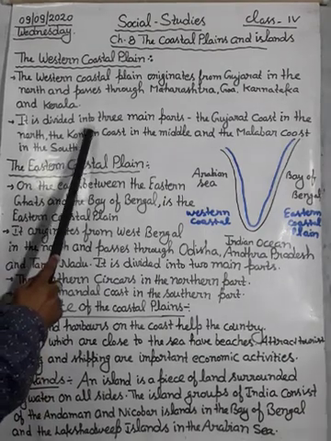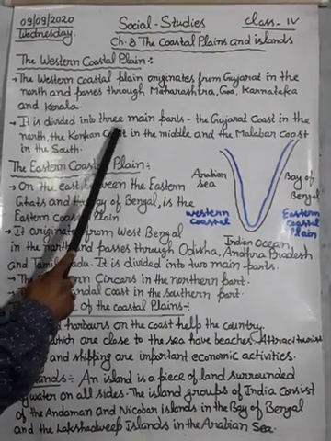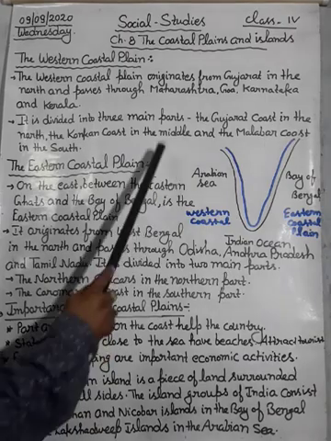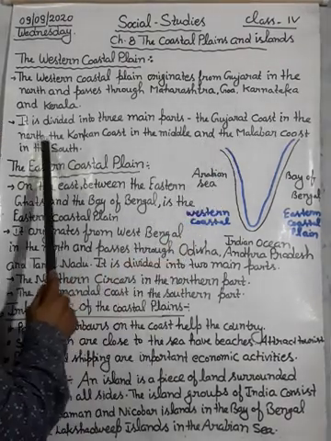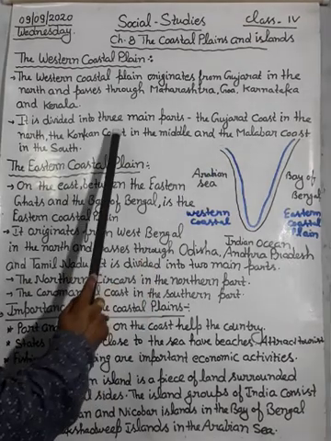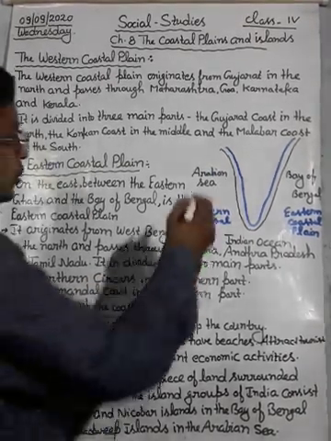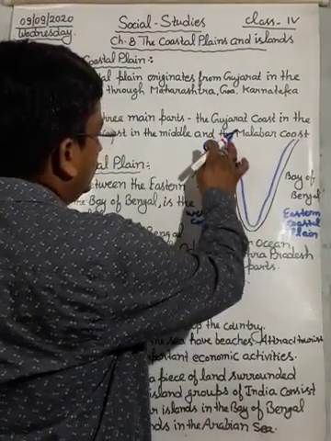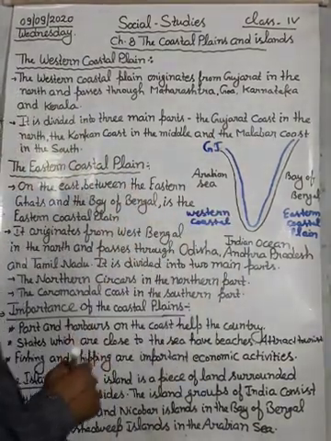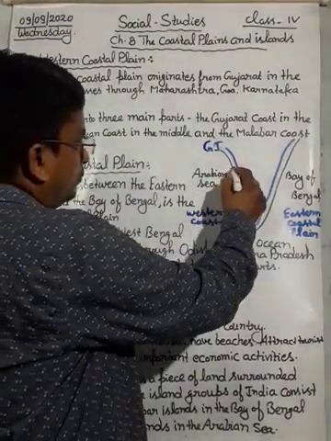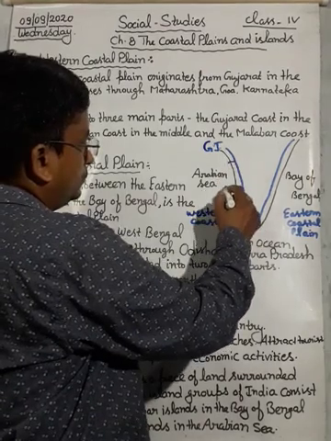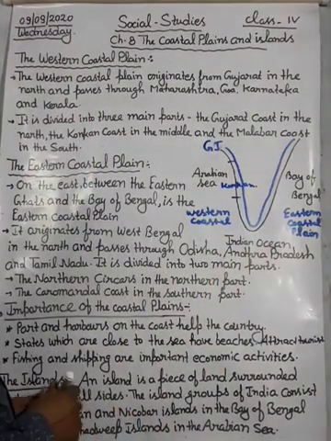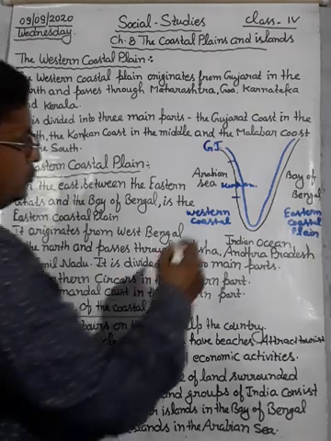It is divided into three main parts. The western coastal plain is divided into three main parts: the Gujarat coast in the north, here is Gujarat, and the Konkan coast in the middle, and the Malabar coast in the south.